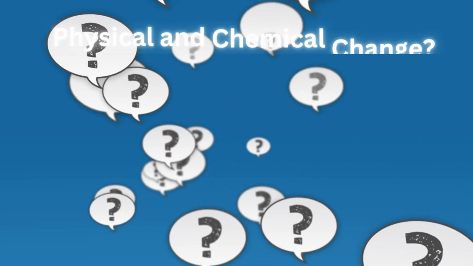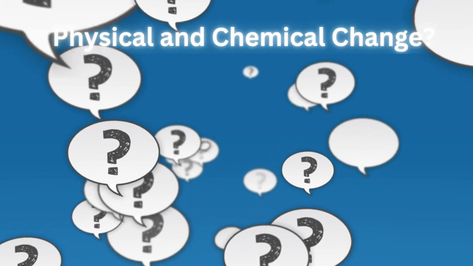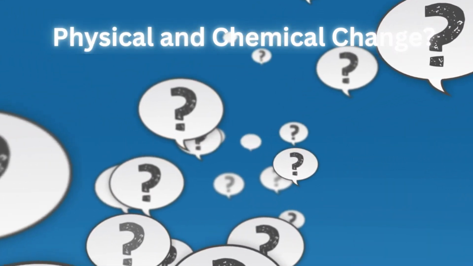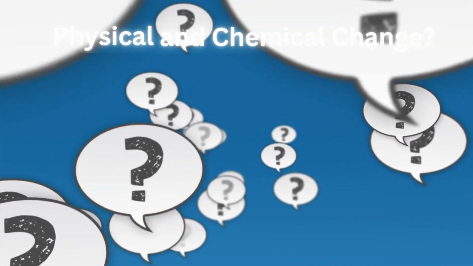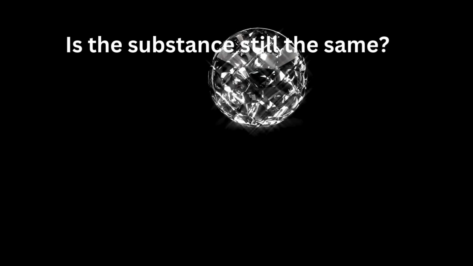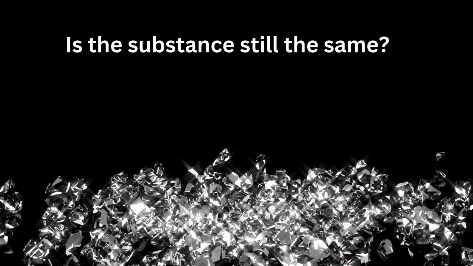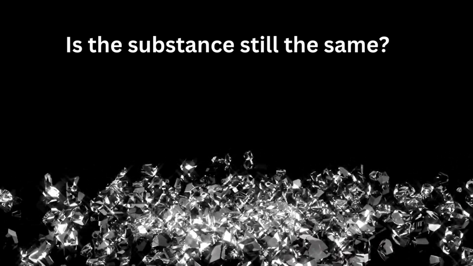How to distinguish between physical and chemical changes? To distinguish between physical and chemical changes, you can ask yourself a few questions. Is the substance still the same? If the answer is yes, it is likely a physical change. If no, it's probably a chemical change.